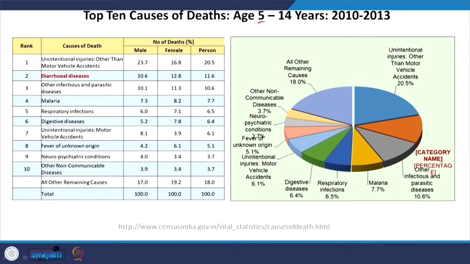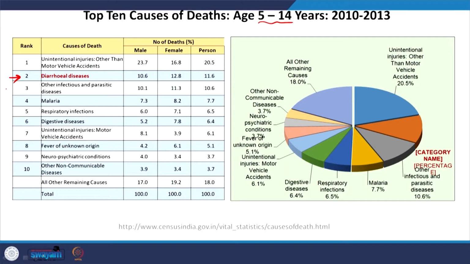But once the body has developed and has gotten used to the surroundings or the environment, let us see where we are with respect to diarrheal disease. We still see that diarrheal disease occupies a place of infamy here, a high place of infamy, and it is still around 12%. Earlier I guess it was around 18%, and now it is around 12%. So even in children, not just in infants, the diarrheal diseases are at 12%, and that is considerably high.